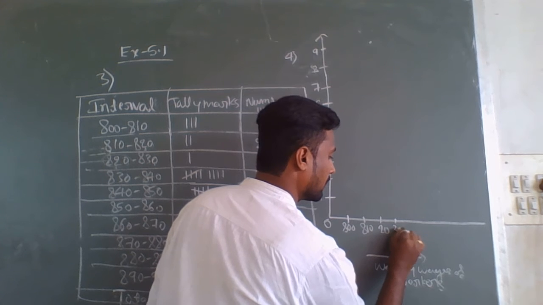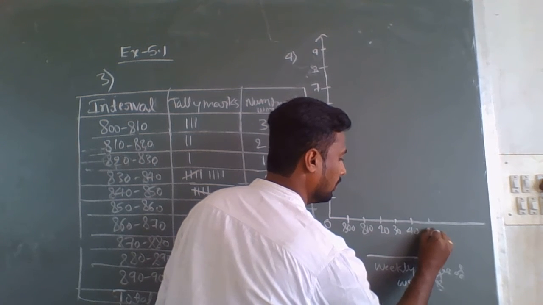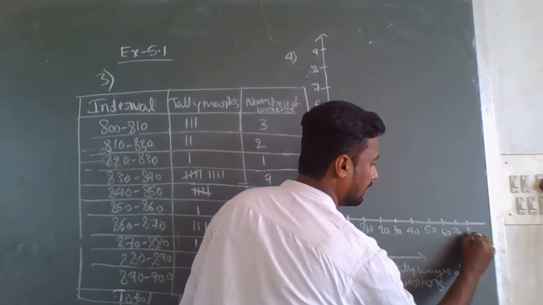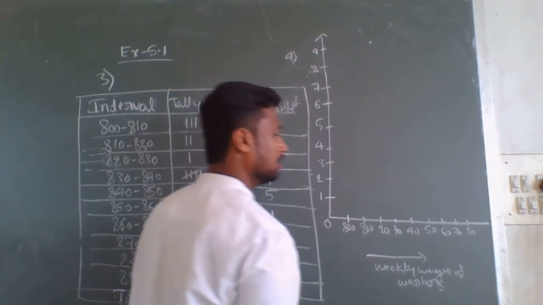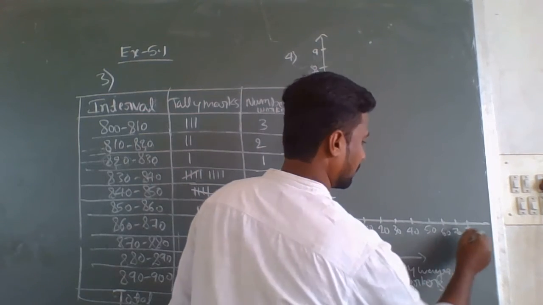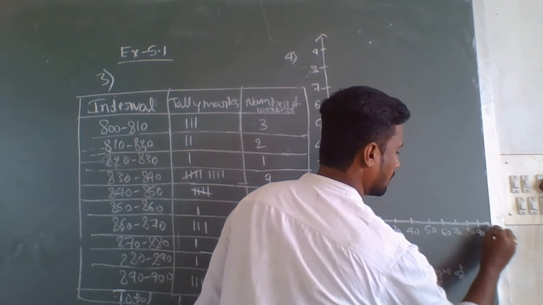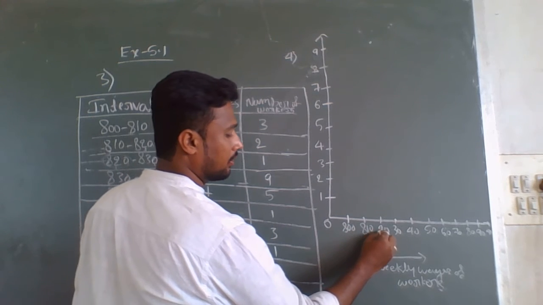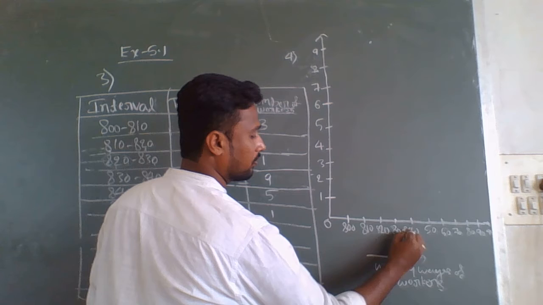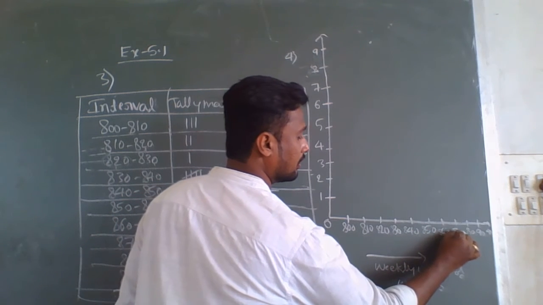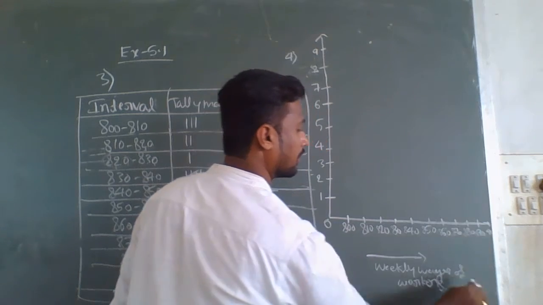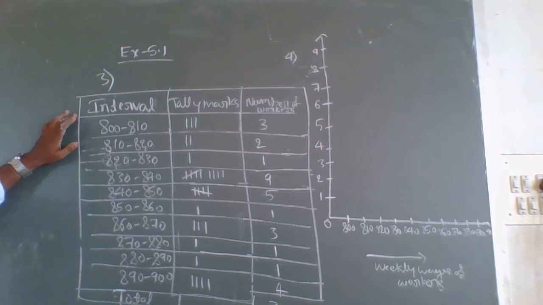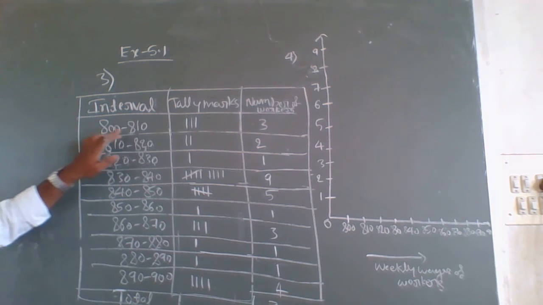Next 30, 40, 50, 60, 70, 80, 90, and the last one, 100, means 900, because it goes 800, 810, 820, 830, 840, 850, 860, 870, 880, 890, 900.